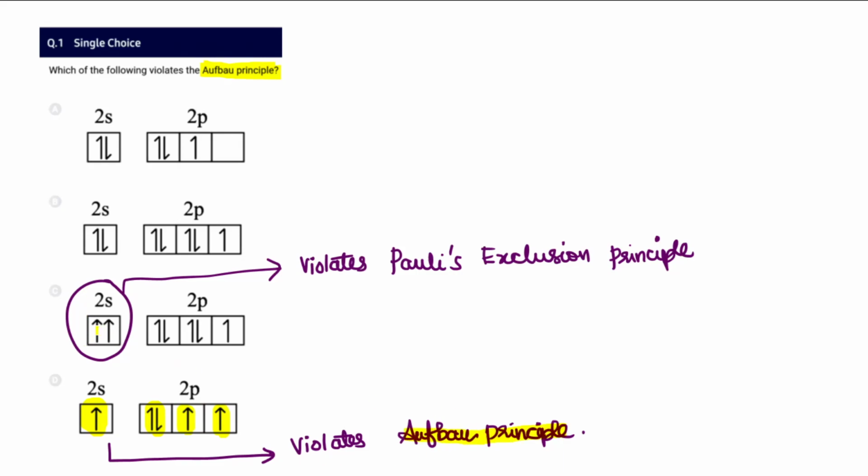Whereas in option C, in the 2s, both the electrons are kept in the same spin. Pauli's exclusion principle says no two electrons can have the same set of spins in the same orbital also. So therefore it violates Pauli's exclusion principle. After filling of 2s, here 2p is filled, and here also after 2s the 2p has started to fill. So therefore these two obey the Aufbau principle.